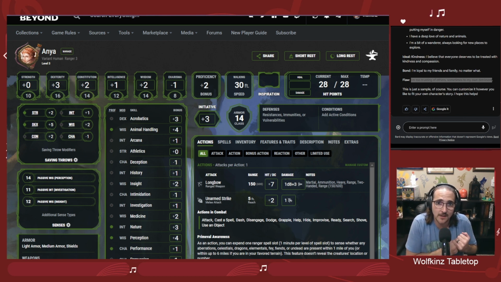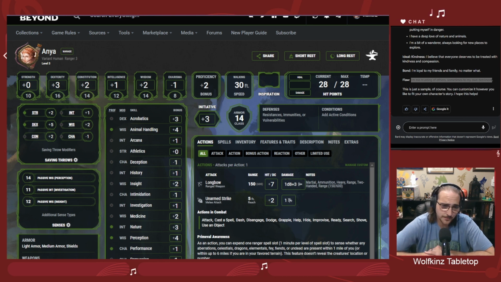If you've never used D&D Beyond, it's worth checking out. It's the official toolset from Wizards of the Coast. They have a free version, a free character builder, and you have access to all of the basic rules. If you've purchased anything, then you have access to anything from the books themselves that Wizards has published, with the exception of Tal'Dorei Reborn, which is from Darrington Press and is the first third-party one. I've got another video on my channel about that. But yeah, there we go.